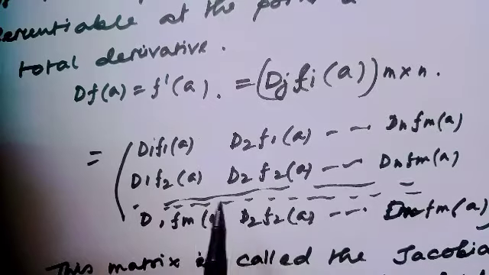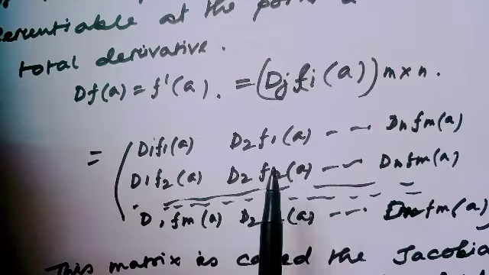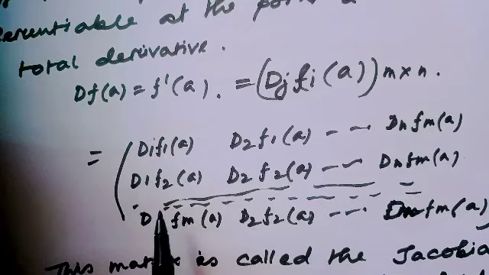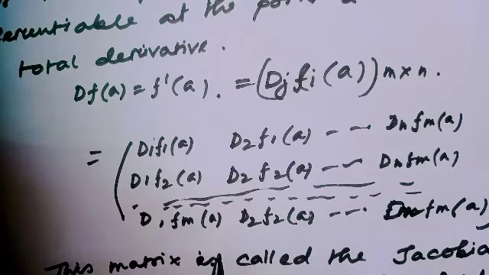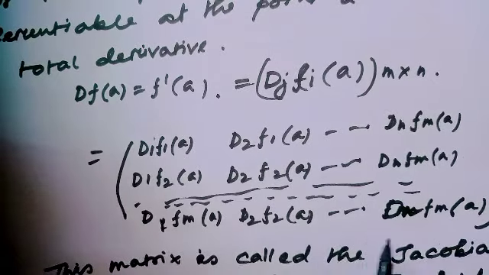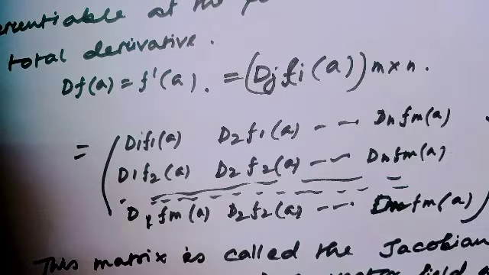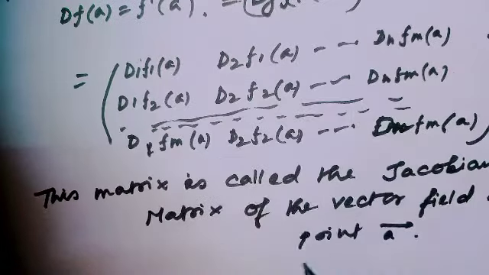That means if you go through the first row, the first row would be D1 f1 a, D2 f1 a up to Dn f1 a. Similarly, the second row would be D1 f2 a, D2 f2 a up to Dn f2 a. And similarly, the mth row would be D1 fm a, D2 fm a up to Dn fm a. And this matrix is called the Jacobian matrix of the vector field at the point a.